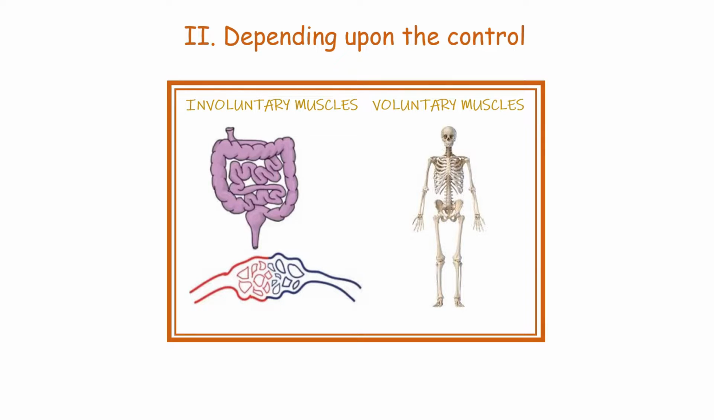Depending upon the control, the muscles are classified into two groups: voluntary muscle and involuntary muscle. Voluntary muscle is the muscle that is controlled by our will. Skeletal muscles are the voluntary muscles. These muscles are innervated by somatic nerves. Involuntary muscles cannot be controlled by our will, and so they are called involuntary muscles. Cardiac muscle and smooth muscles are involuntary muscles. These muscles are innervated by autonomic nerves.